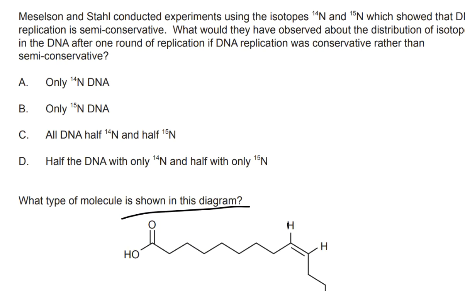Meselson and Stahl conducted experiments using the isotopes N14 and N15 and showed that DNA replication is semi-conservative.